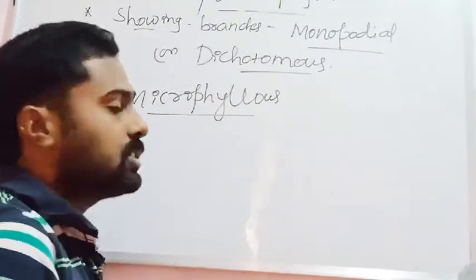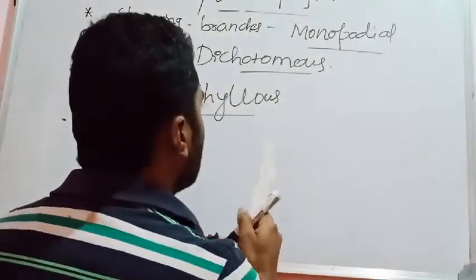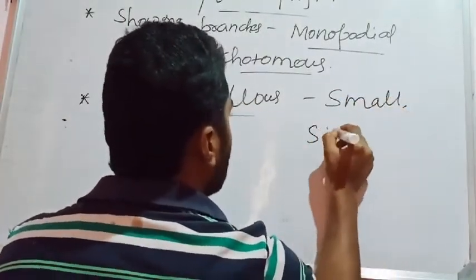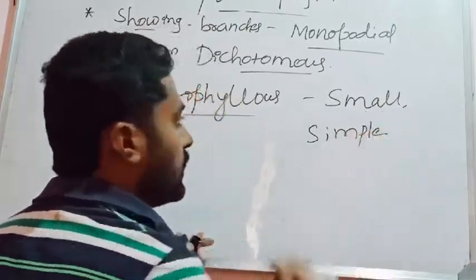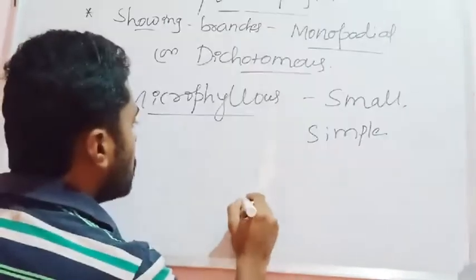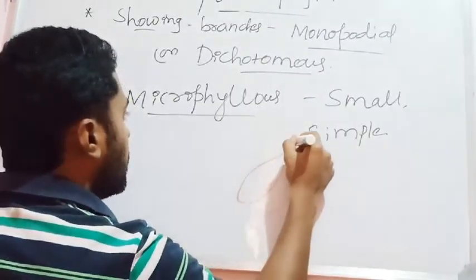Microphyllous pteridophytes are the plants that bear very small and simple leaves. What is a small and simple leaf? The leaves are very small and they have a single vein in the center.